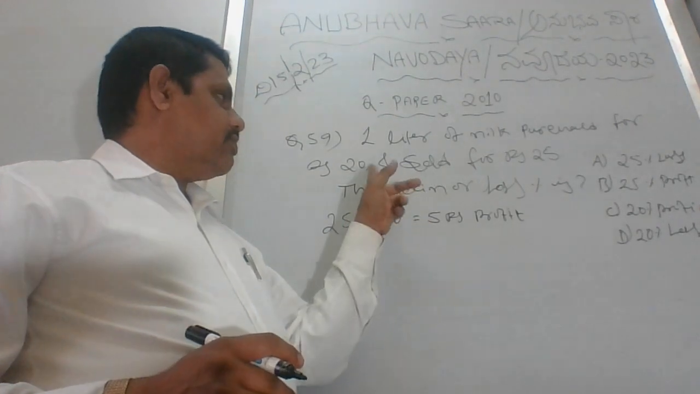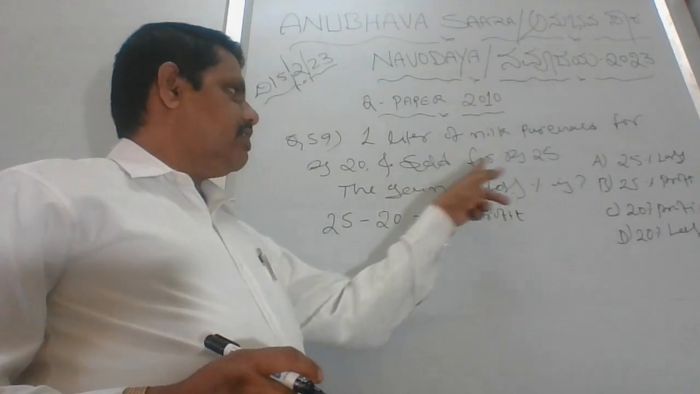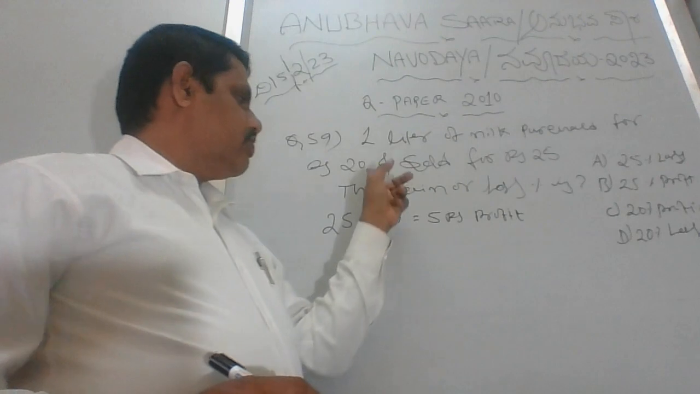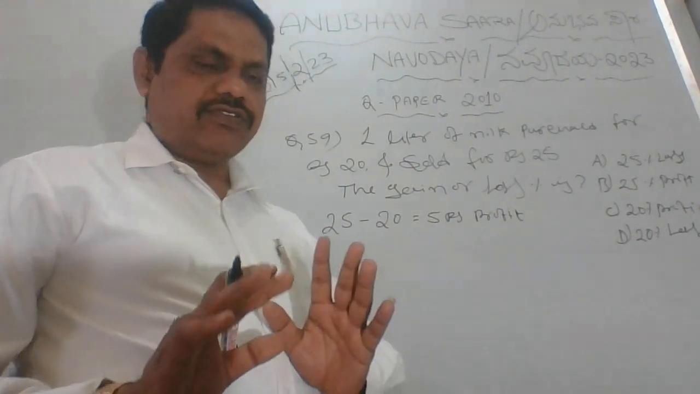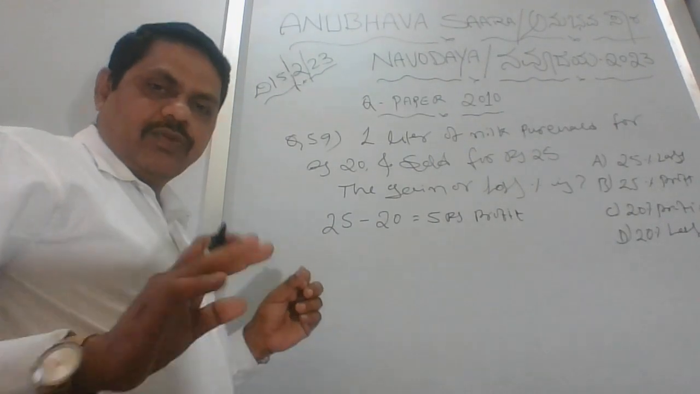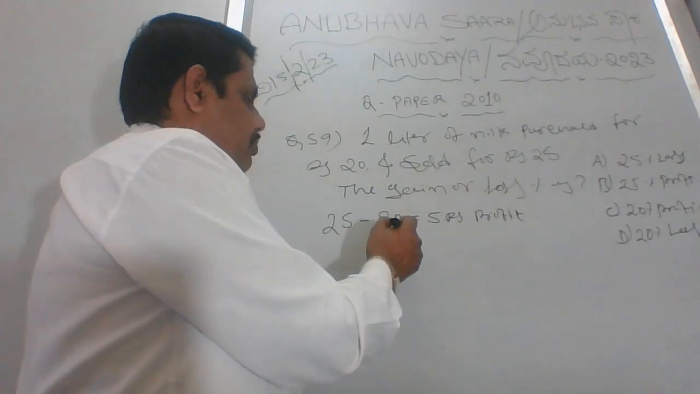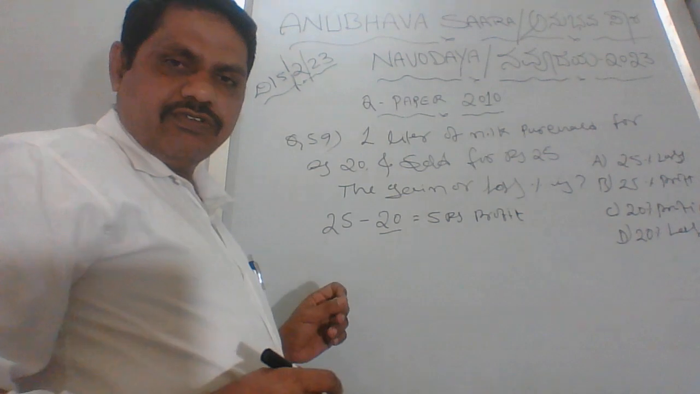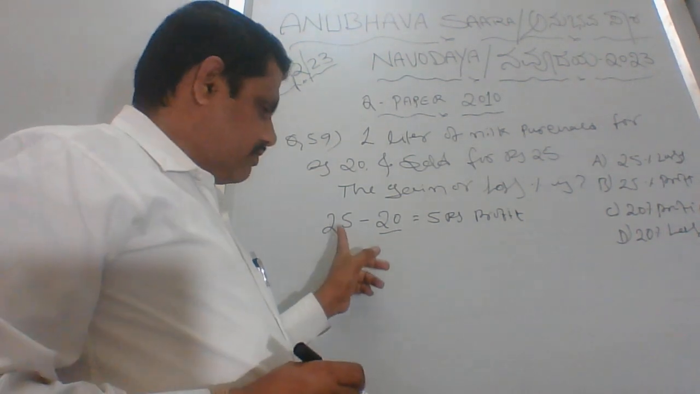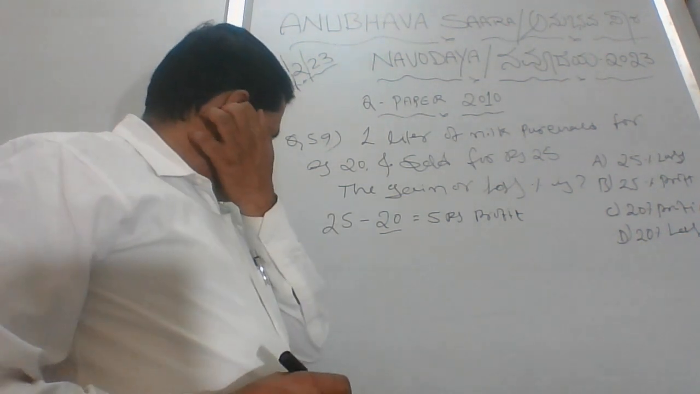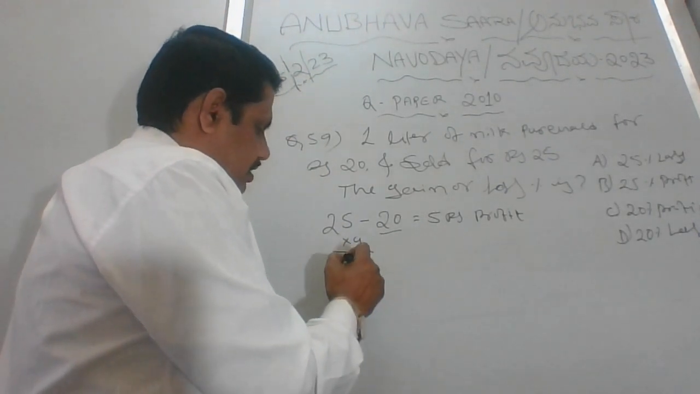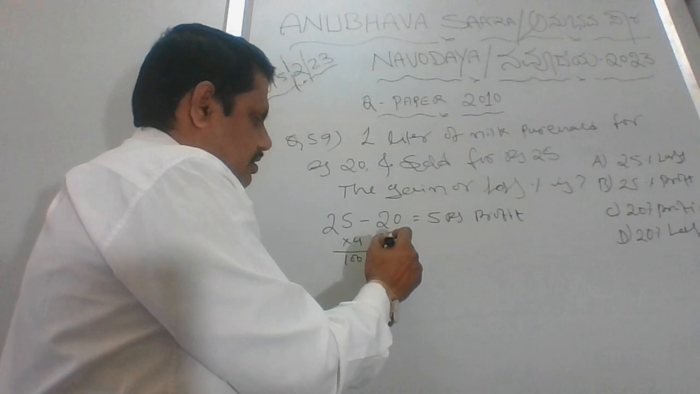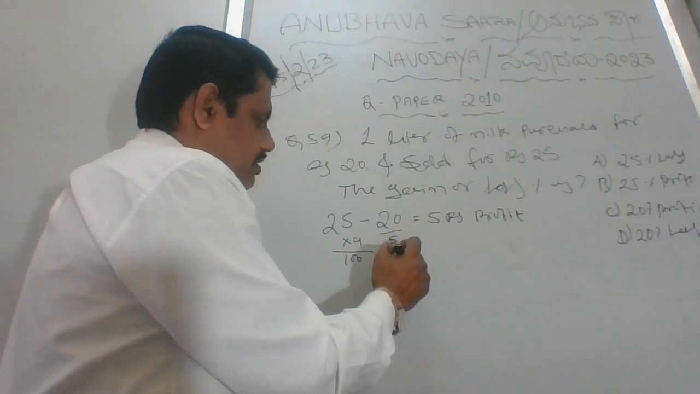Now, as we have taken, sold is 25, purchased is 20, profit is rupees 5. Then how can we convert it into percentage? My question is very simple. Purchased is 20, that means for 20 rupees we gain 5. So for 25, 100.